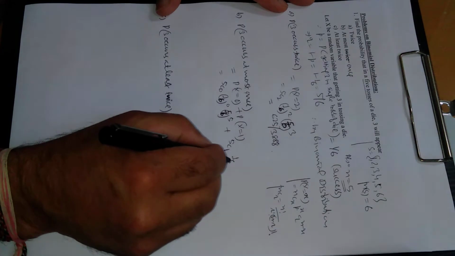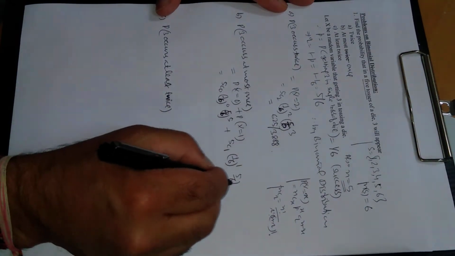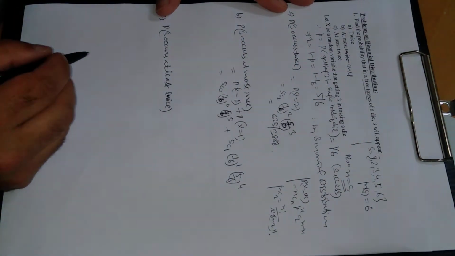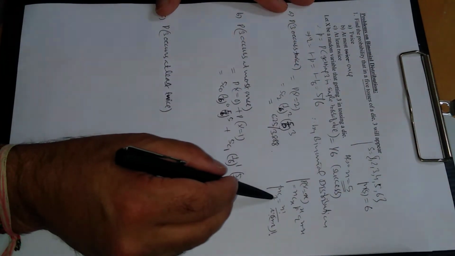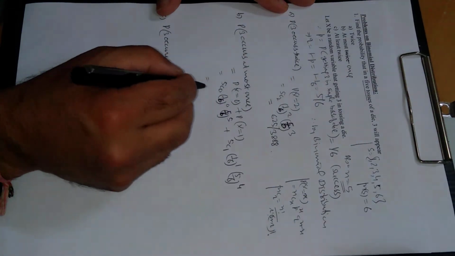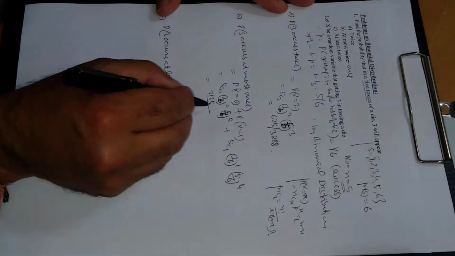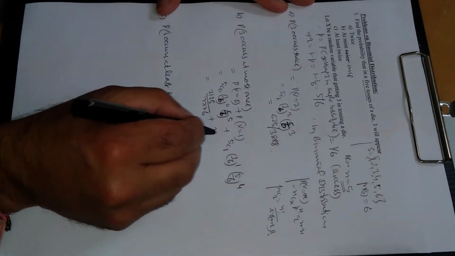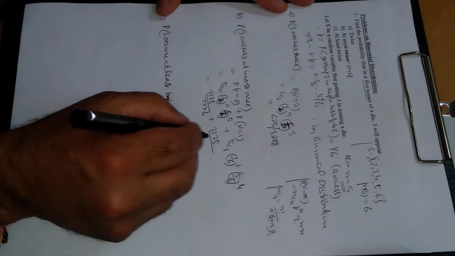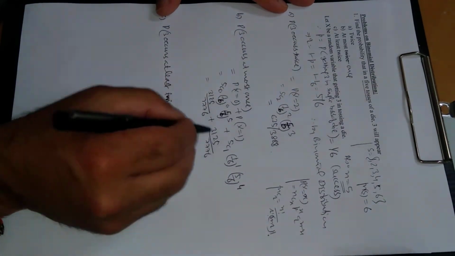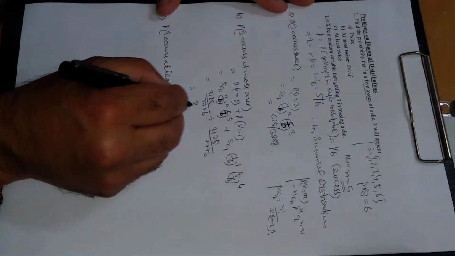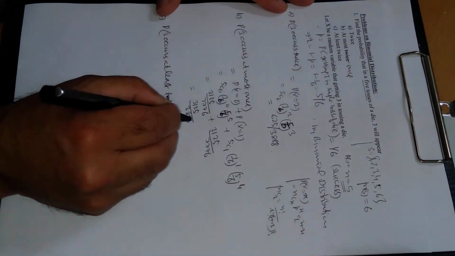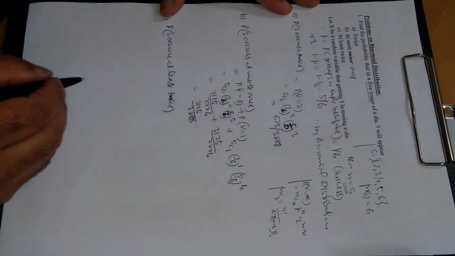Similarly, this is 1 by 6 raised to power 1 and this is 5 by 6 raised to power 5 minus 1 is 4. Alright, and on simplification and using nCr formula, this one and this term will come out to be 3125 divided by 7776, and this is also 3125 divided by 7776. Exactly same, 2 times this one. 2 times means 3125 on simplification gives 3888. So this is the value of 3 occur at most once.